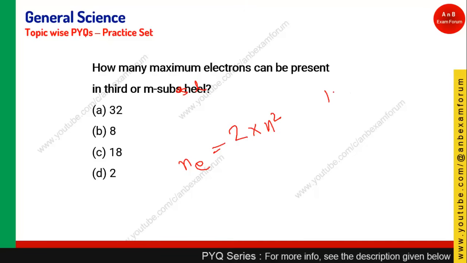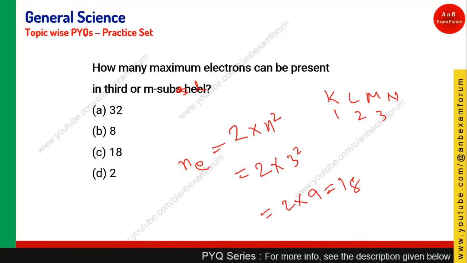So there are shells K, L, M, N. So it is 1, 2, 3, because he is talking about the third or M shell. Okay, so n is 3. So 2 into 3 square, which is 2 into 9, 9 twos are 18. Okay, so in the M shell or third shell, 18 electrons will be present.